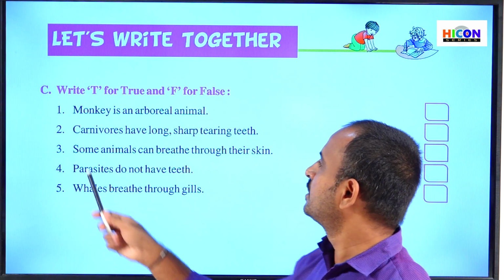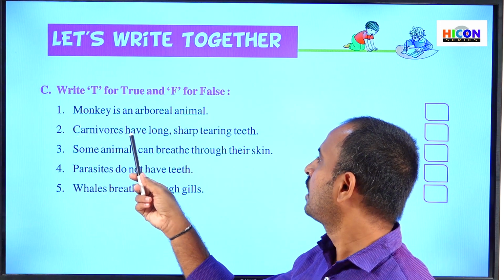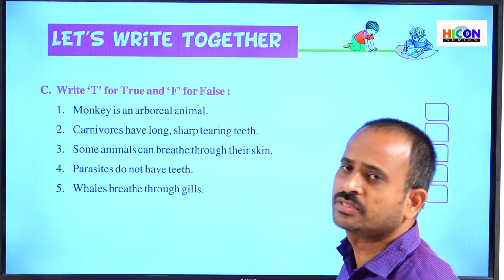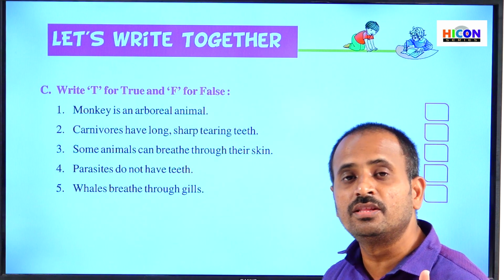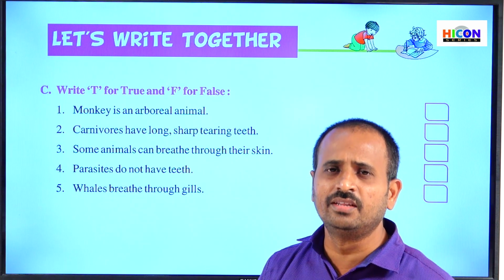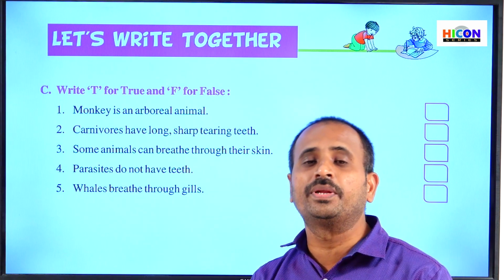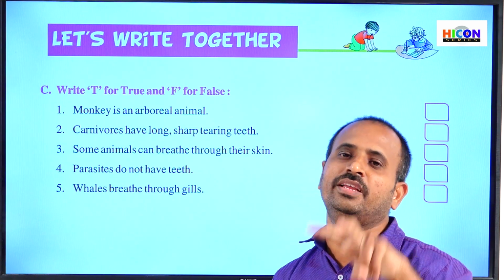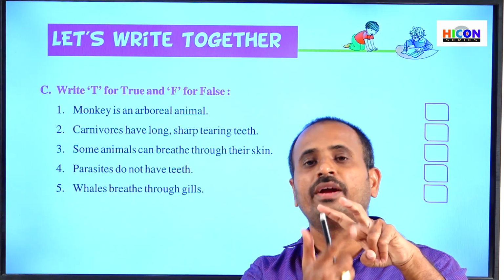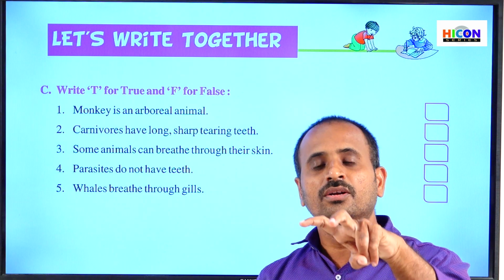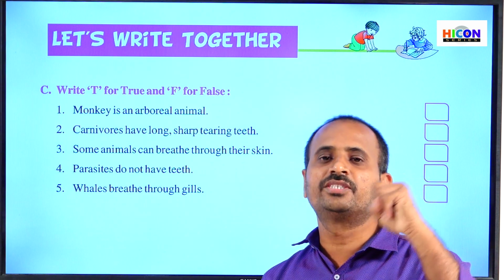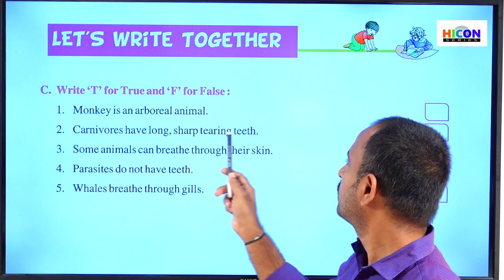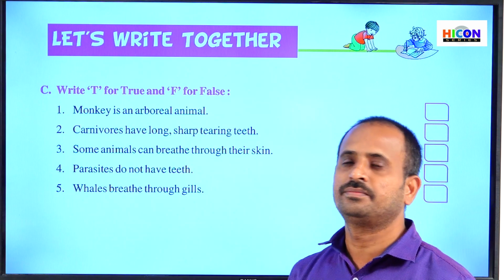So next children, see the second sentence. Carnivores have long, sharp, tearing teeth. So children, what are carnivores? Carnivores are those animals which eat the flesh of other animals. So how can they eat the flesh of other animals? And what are the adaptations in their teeth? Generally they have long, sharp, pointed front teeth. These long, sharp, pointed front teeth help them to tear the flesh and to eat the flesh easily. So the given second sentence is correct. That is true. So write T in the box.